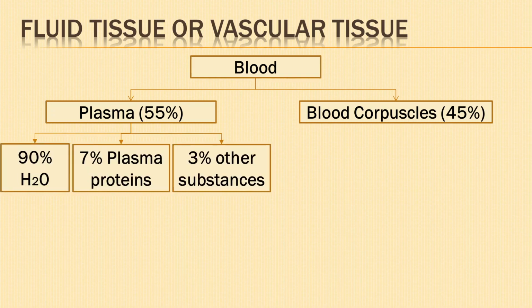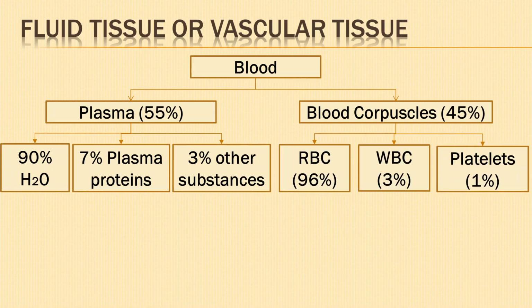Blood plasma consists of 90% water, 7% plasma protein and 3% other substances like food materials, waste materials, cholesterol, etc.